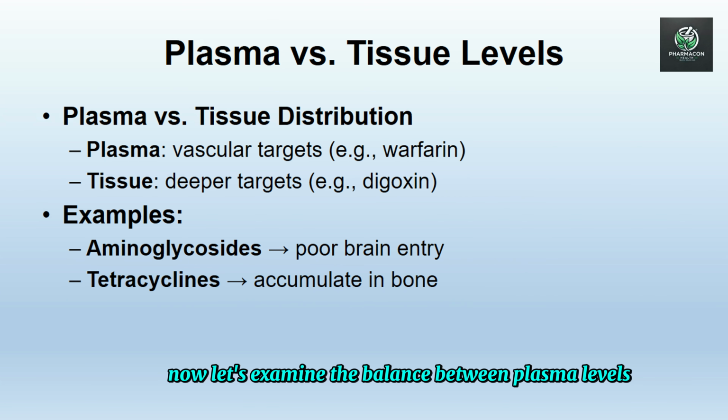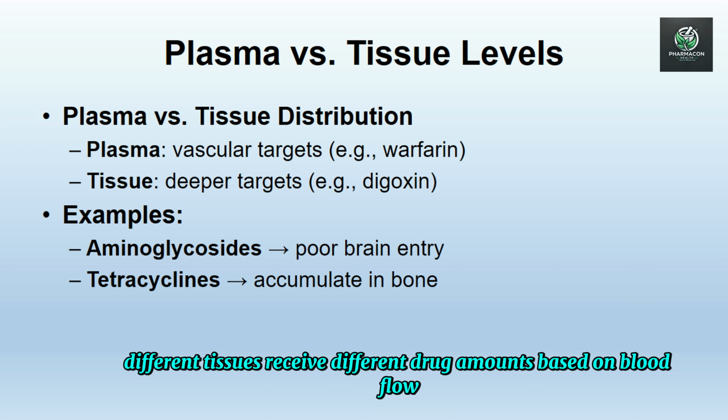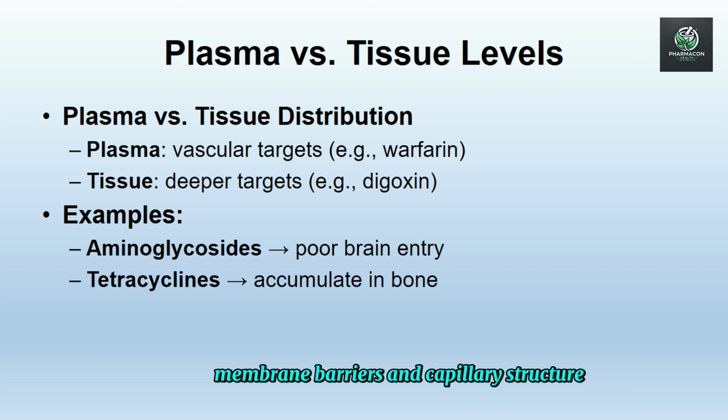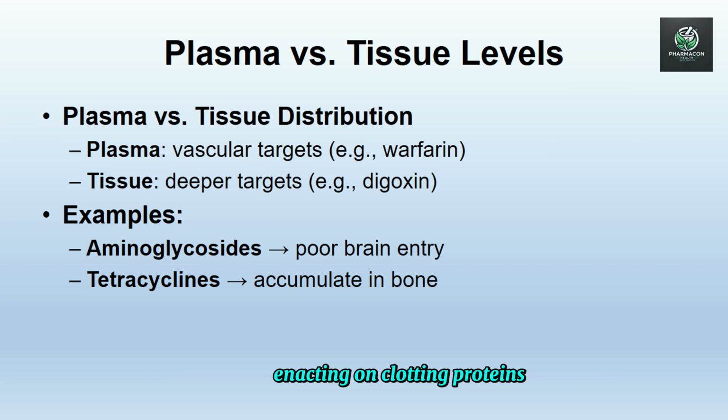Now, let's examine the balance between plasma levels and tissue penetration. Plasma versus tissue levels and site-specific efficacy: different tissues receive different drug amounts based on blood flow, membrane barriers, and capillary structure. Drugs that stay in plasma affect vascular targets, like warfarin acting on clotting proteins.